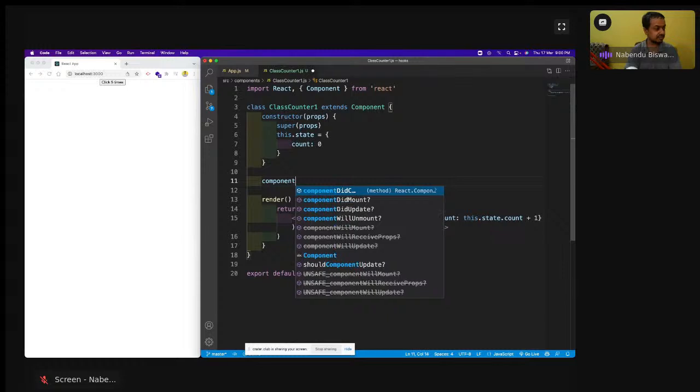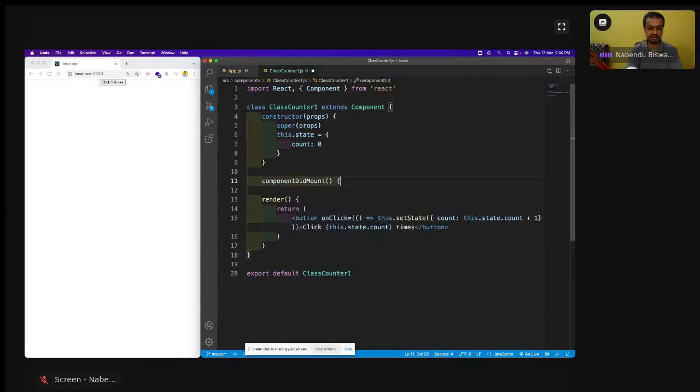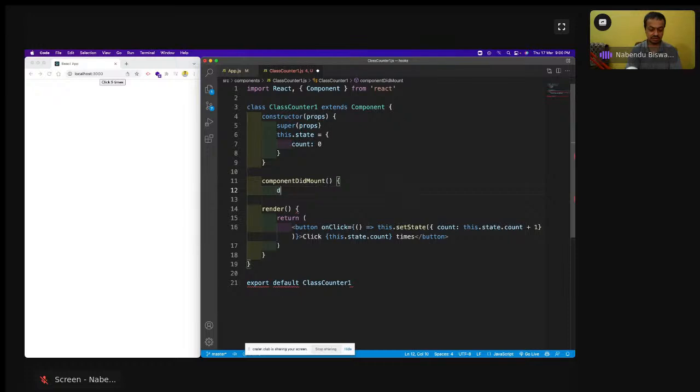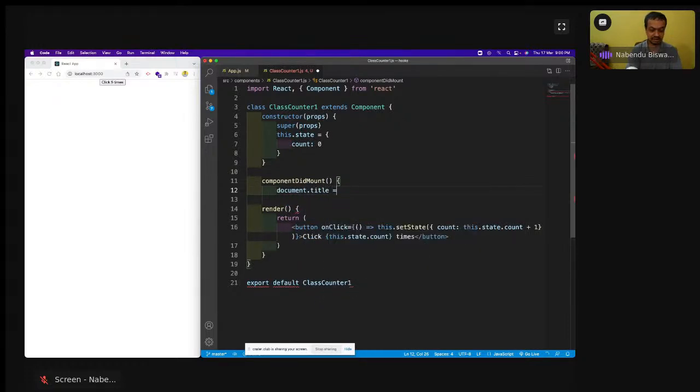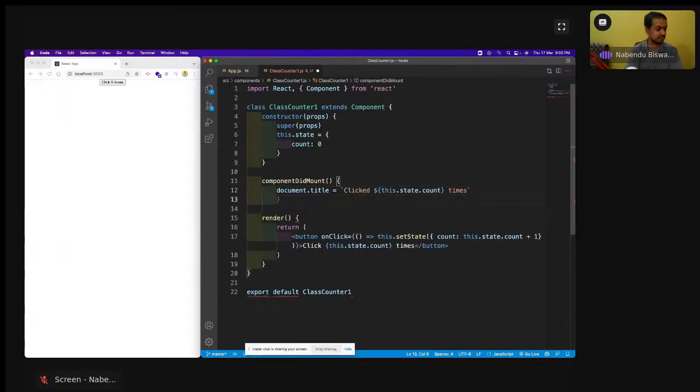So I'll do here componentDidMount is like this, and then document.title equal to this.state.count times.